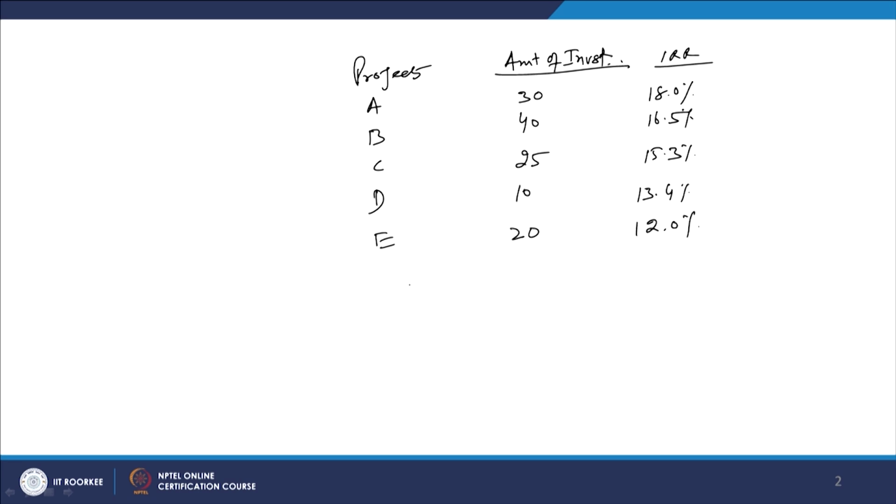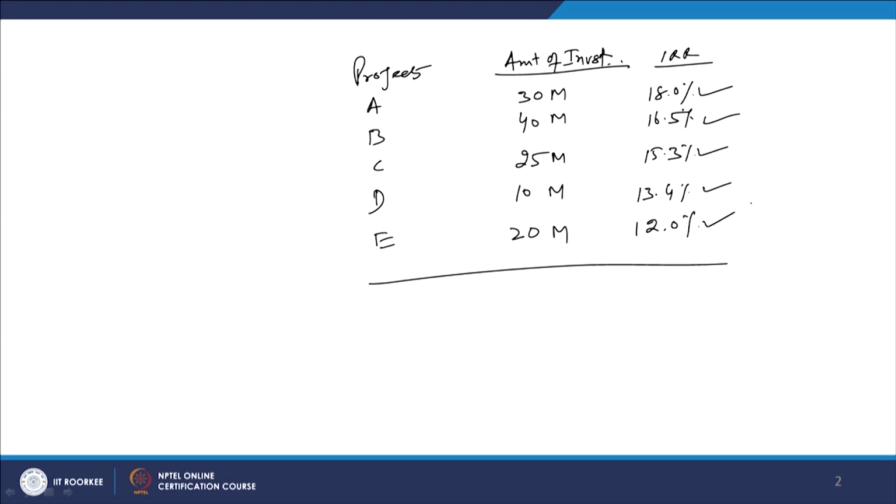So, these are the 5 projects for which we have worked out the investment requirements, in millions of rupees: 30 millions, 40 million, 25 million, 10 million and 20 millions, and the internal rate of return is 18%, 16.5%, 15.3%, 13.4% and 12%, right.